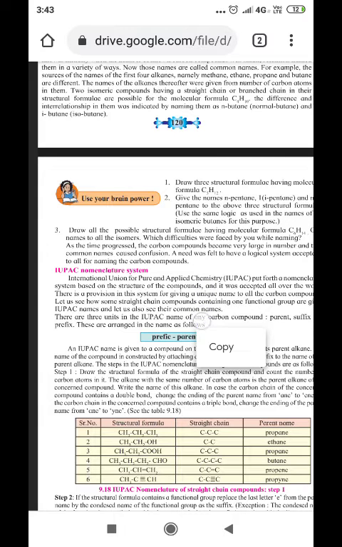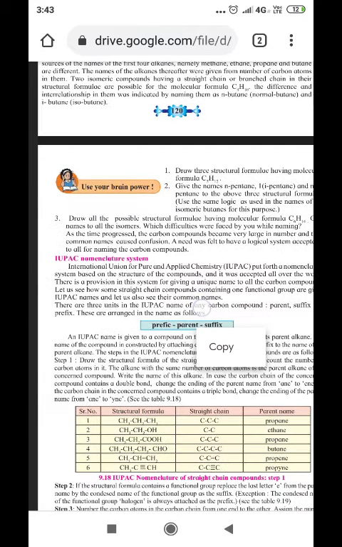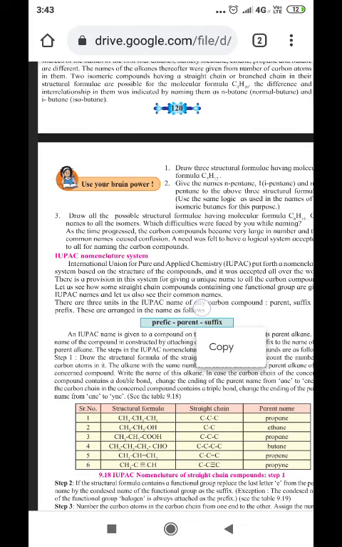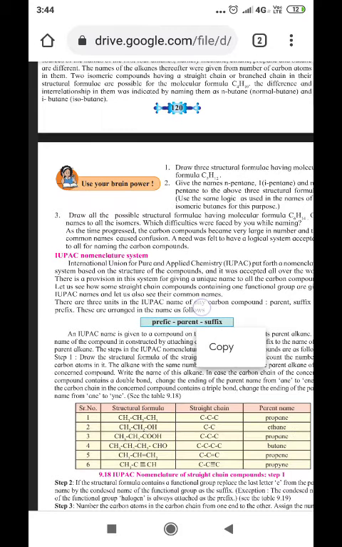Draw three structural formulae having molecular formula C5H12. When n equals 4, the possible number of isomers was 2. In the same way, when n equals 5, the possible number of isomers may vary. It is approximately 3.